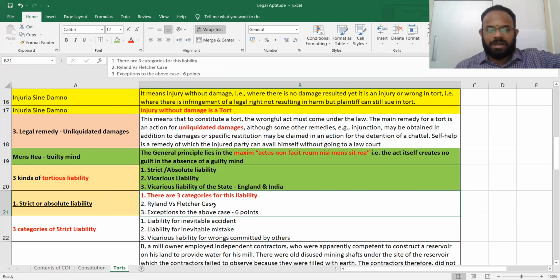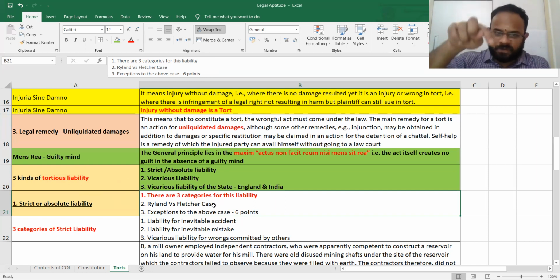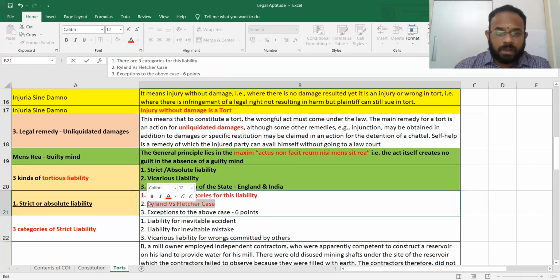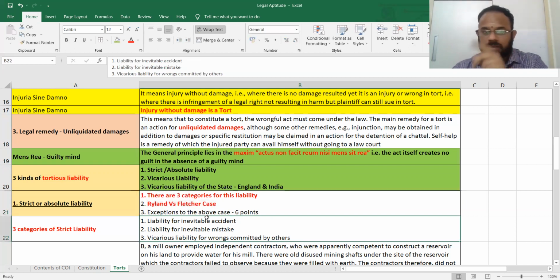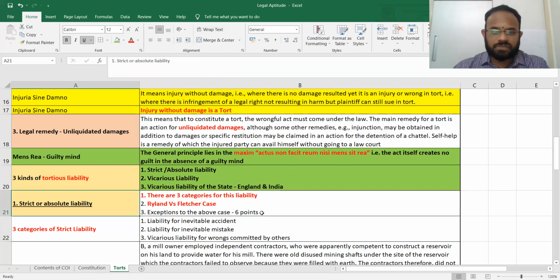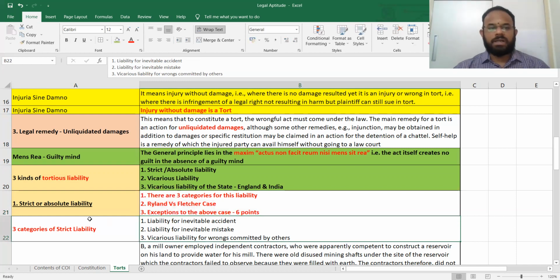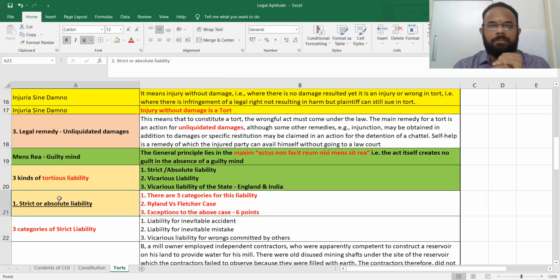Under strict or absolute liability, write three points. Number one, three categories. Then there is a case law called Ryland versus Fletcher. And then there are some six exceptions to the above case. What is the above case? Ryland versus Fletcher. They will ask you this, guys. Strict absolute liability, what case law? They will ask you. What is the answer? Ryland versus Fletcher. So all these three things you should try to remember. It is from what liability? Strict or absolute liability. Are we clear?